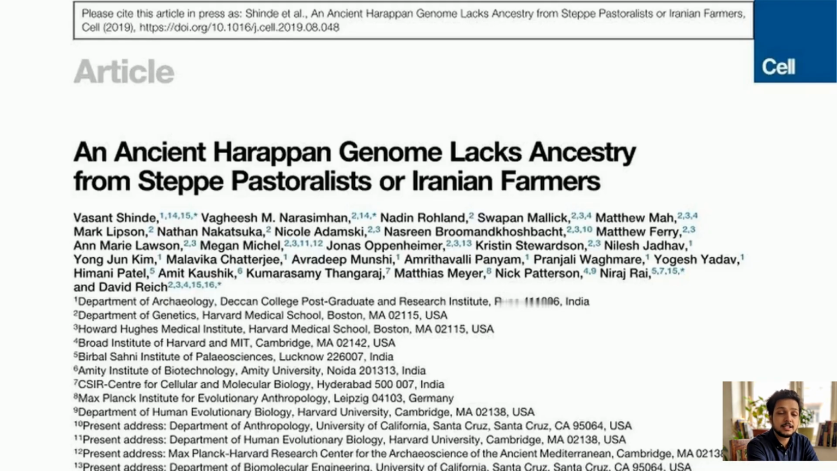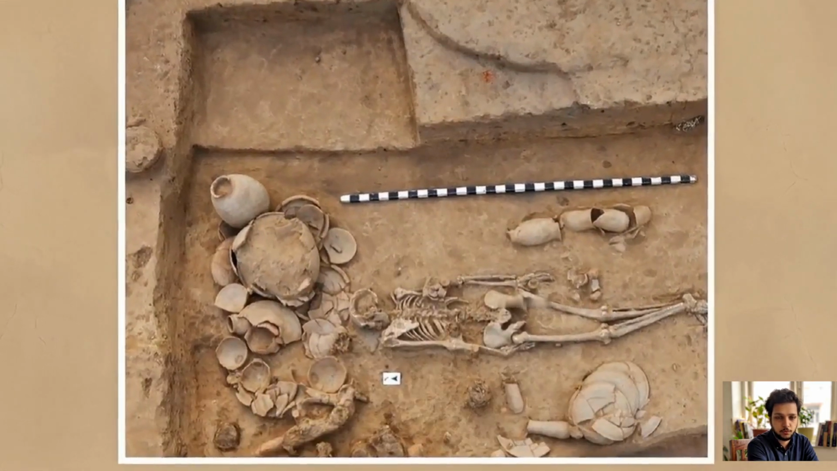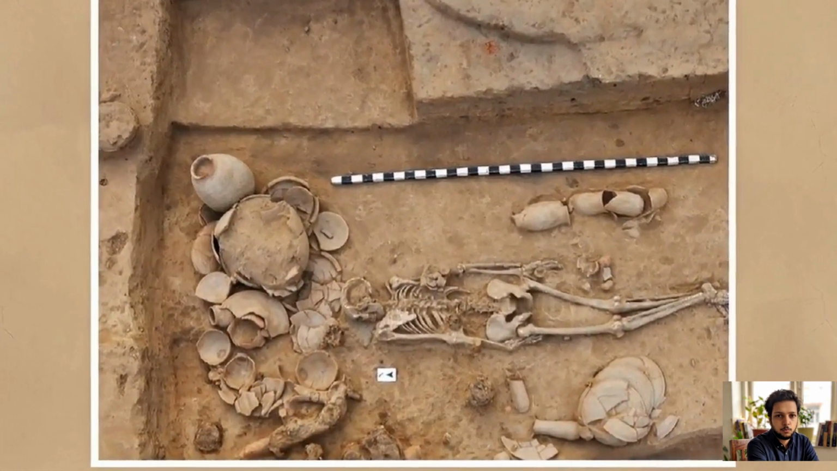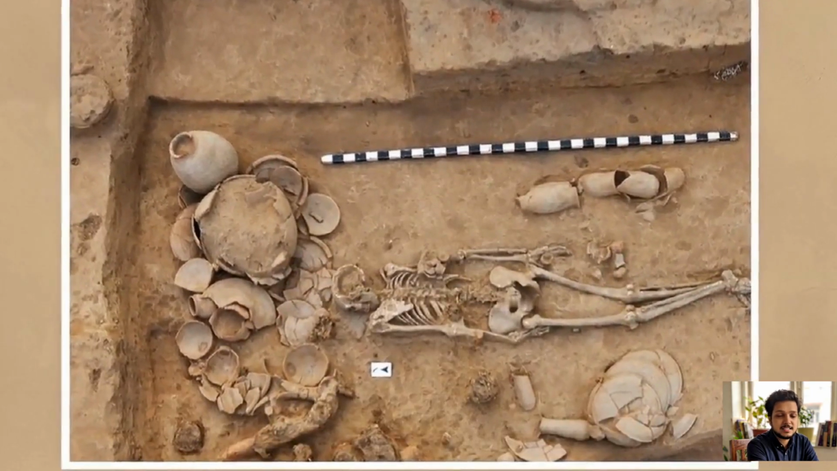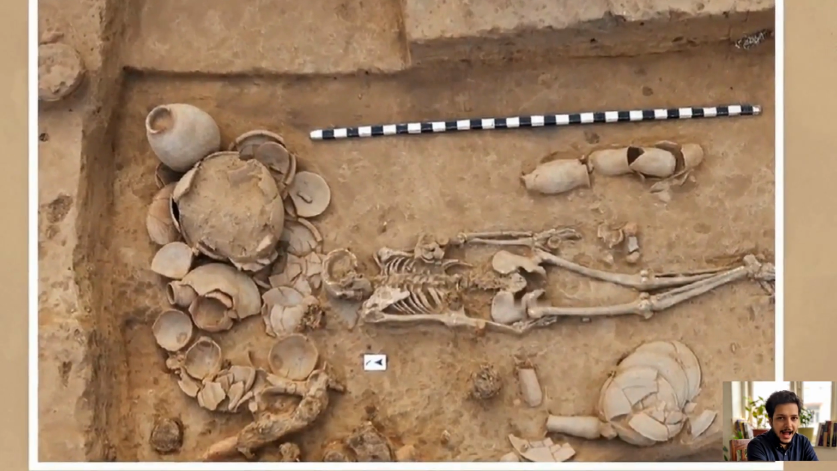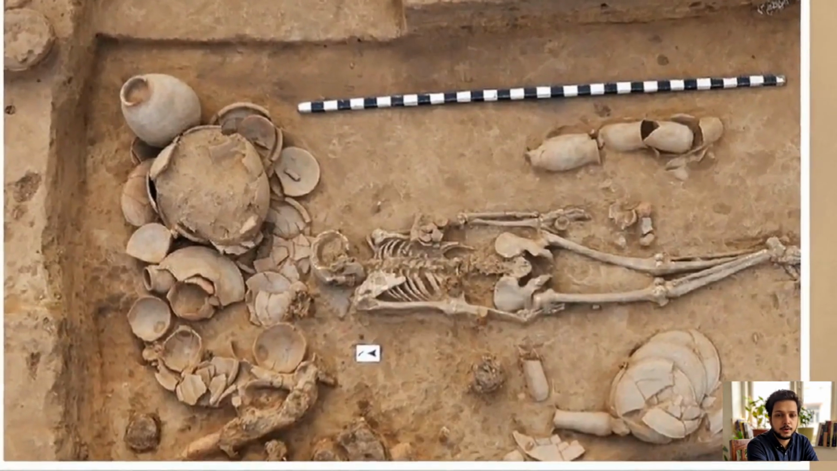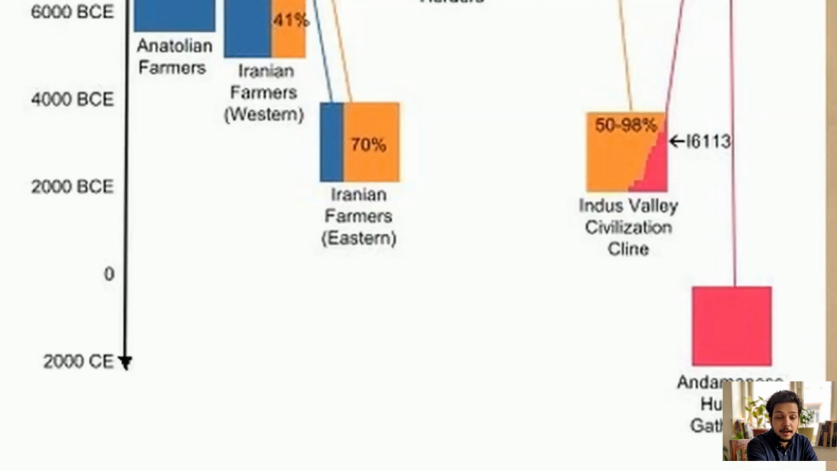In 2019, a genetic analysis of the Rakhigarhi site provided a new context for this transition. Researchers successfully sequenced an ancient genome that redirected the narrative of Harappan origins. The data came from a skeleton labeled individual I-6113. This individual was excavated from a cemetery located approximately 1 kilometer west of the ancient town.